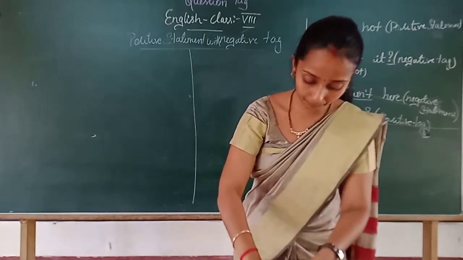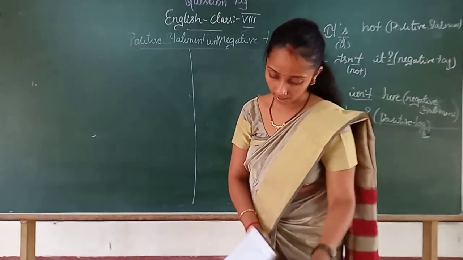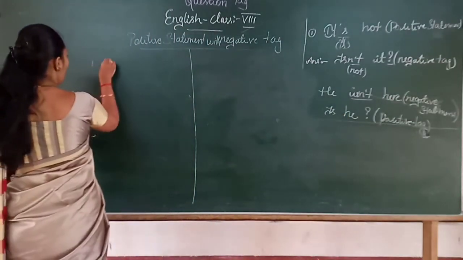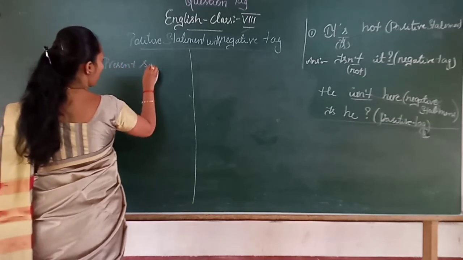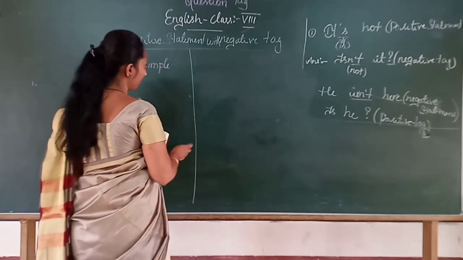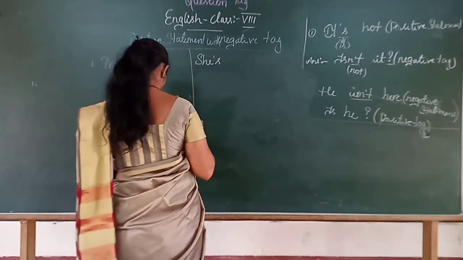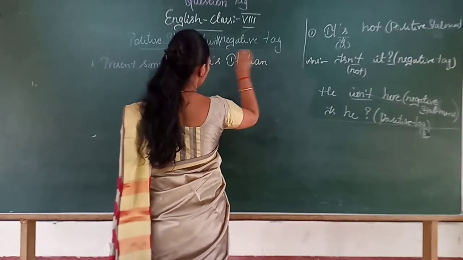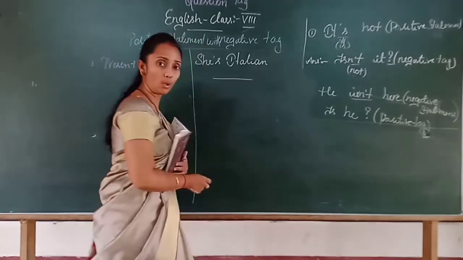So first question: the first was in present simple tense, where: She is Italian. Underline. This answer you have to write.